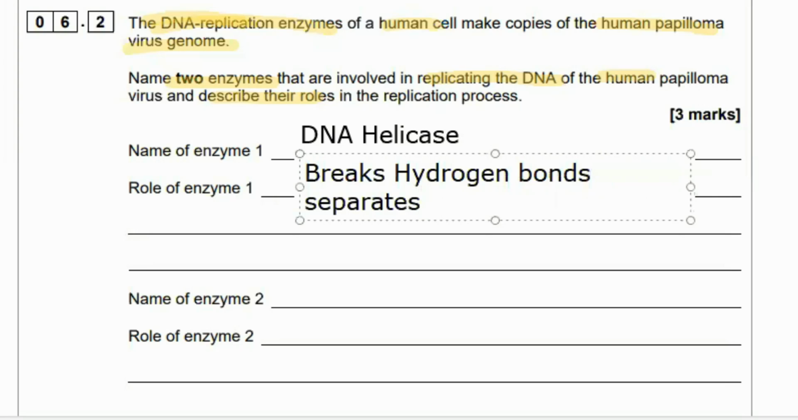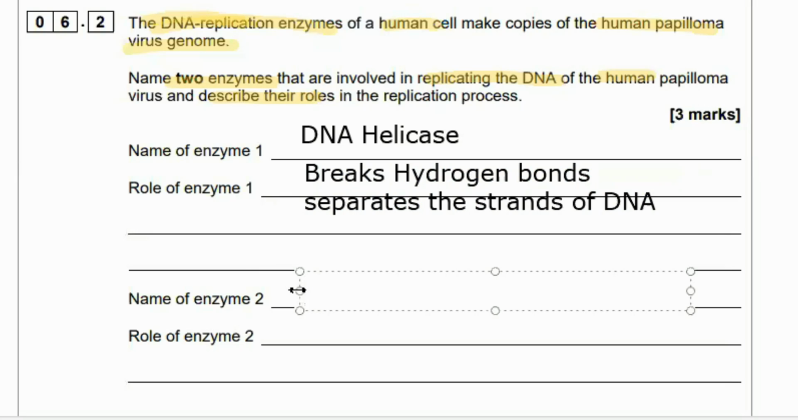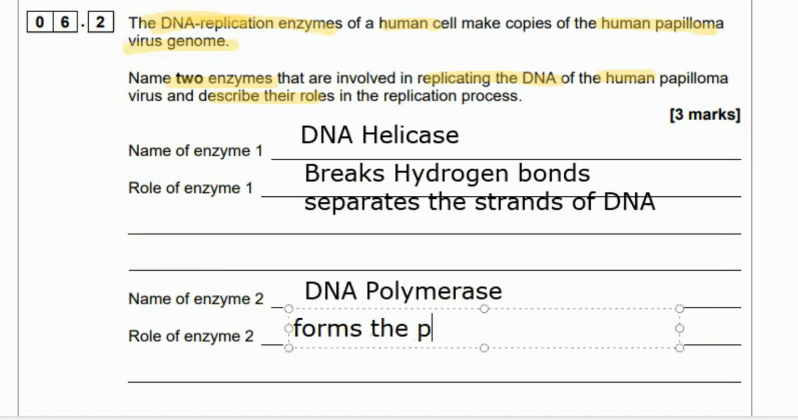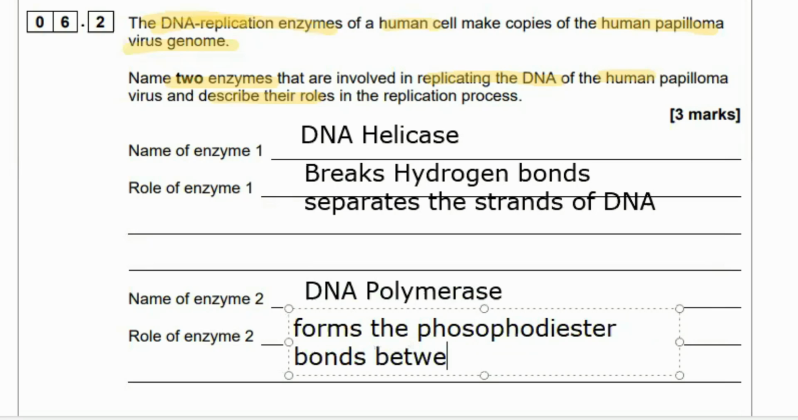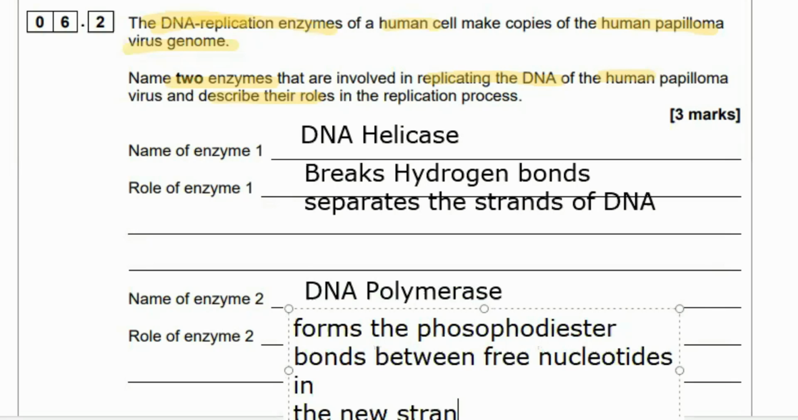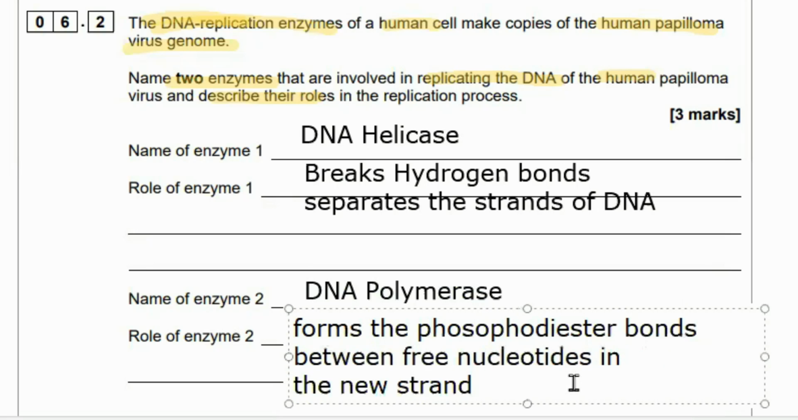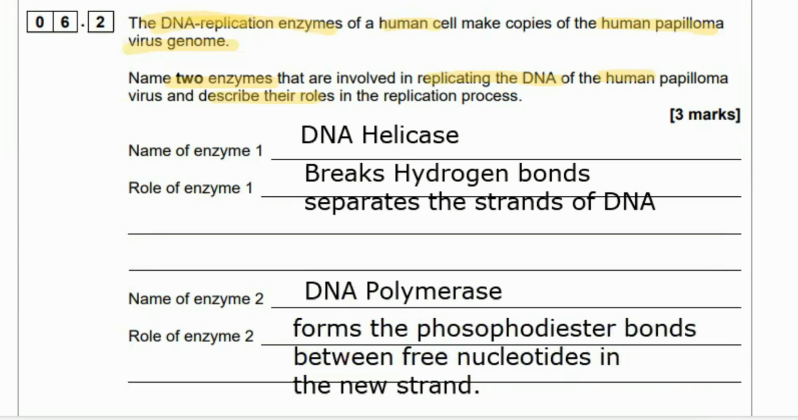It's DNA helicase, which breaks the hydrogen bonds and separates the strands of DNA, and we're going to have DNA polymerase, not RNA polymerase. Again, a simple mistake. RNA polymerase is involved in protein synthesis, that's the transcription. It's DNA polymerase. And what's the job of DNA polymerase? It forms the phosphodiester bonds between the nucleotides that have lined up along the template strand to form the new strand. Basically, the DNA polymerase builds the sugar phosphate backbone by forming phosphodiester bonds. And then we're going to get our lovely 3 marks here. So let's crack on.